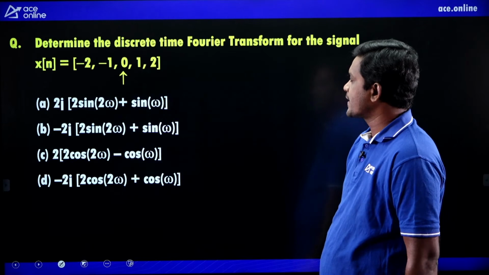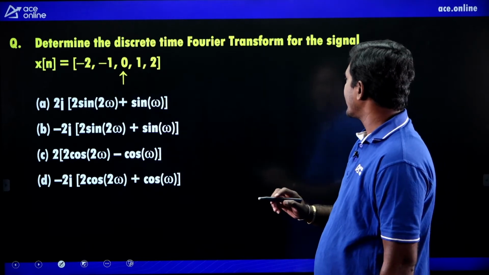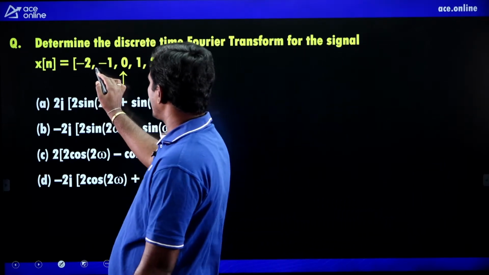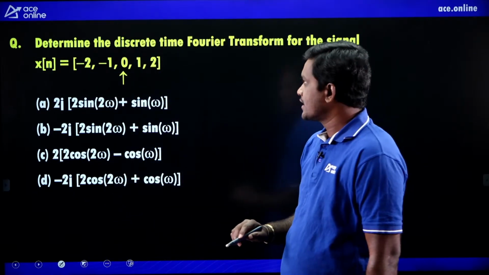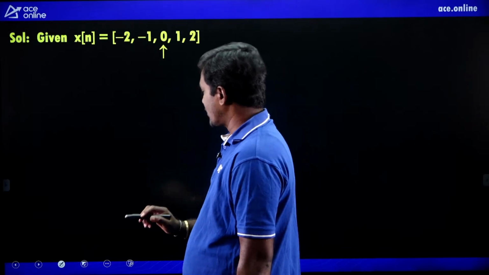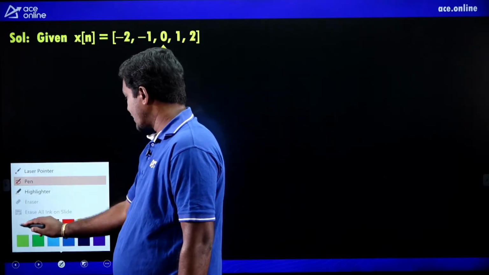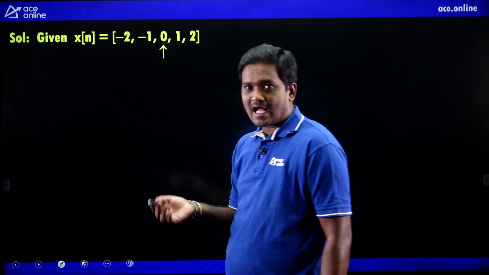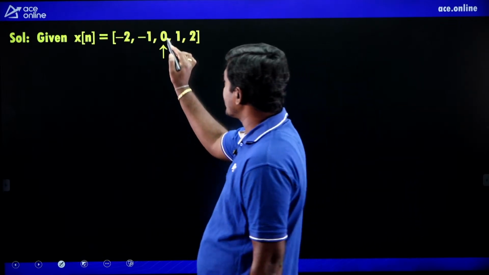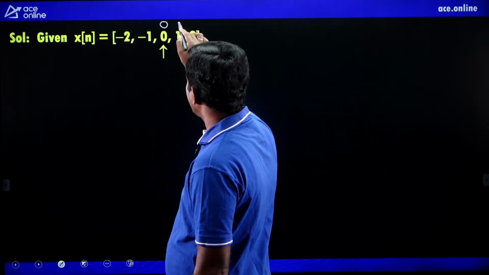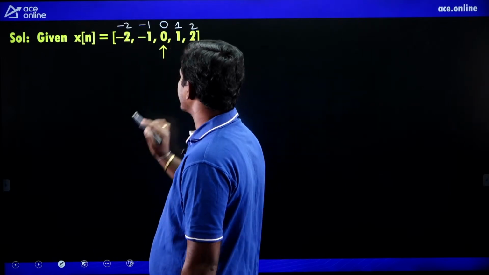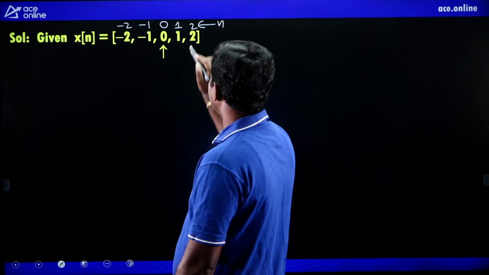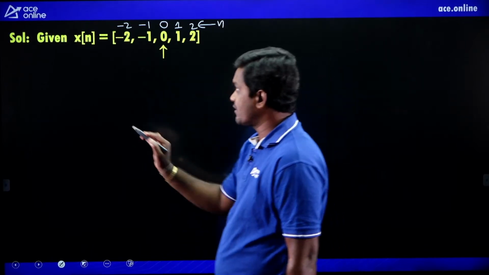Next. Determine the discrete time Fourier transform for the signal x of n equals -2, -1, 0, 1, 2. See, the signal is given. What is the DTFT of this one? See, an arrow is given. What does the arrow mean? It indicates the 0th time index. This is 0, this is 1, this is 2, this is -1, this is -2. These are n values, and these are x of n values.